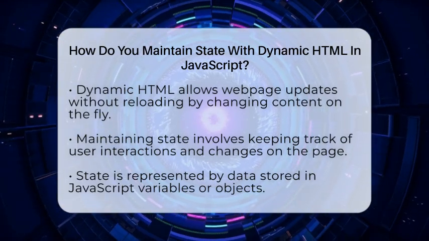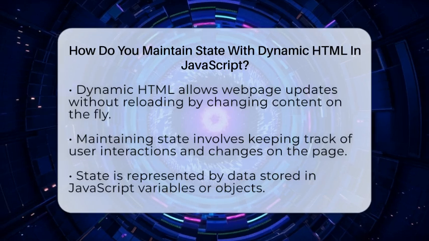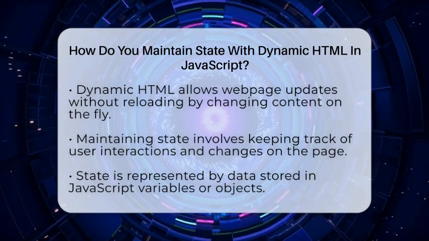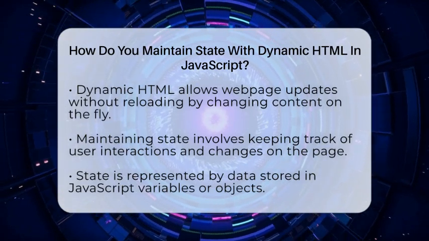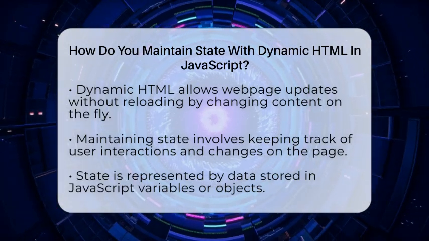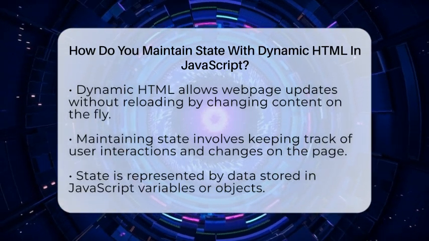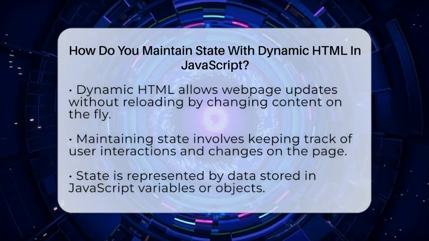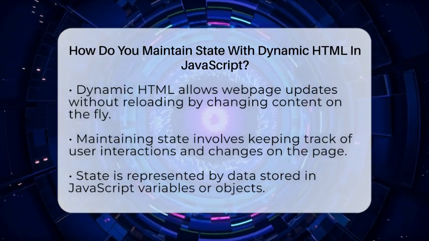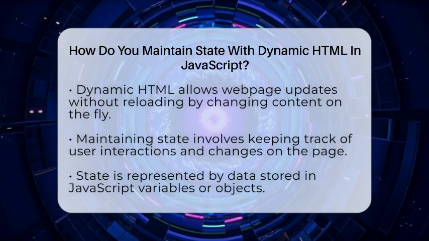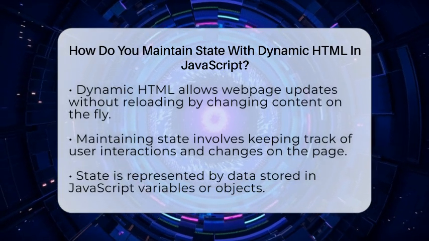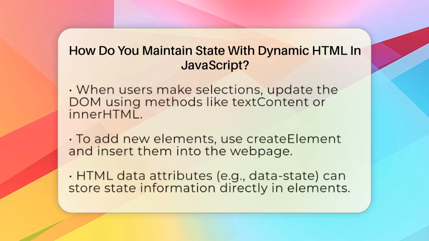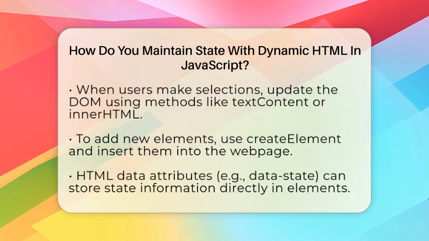It's like keeping a mental note of what the user has done so your page can respond appropriately. The first thing to understand is that state is the data that shows what's happening on your page at any moment. When you change HTML content dynamically, like updating text or adding new elements, you need a way to remember those changes. The simplest method is using JavaScript variables or objects. Think of them as containers where you store information like user choices or current settings. For example, if someone picks a color from a list, store that choice in a variable. Then, whenever you update the page, you check that variable to see what to display.